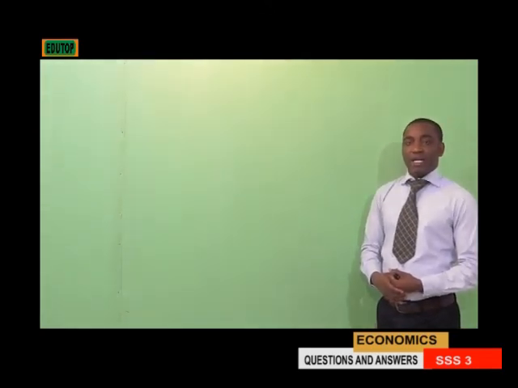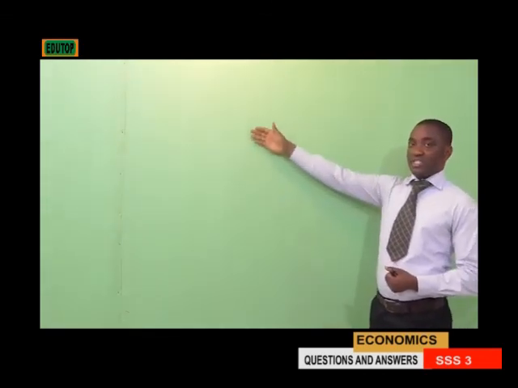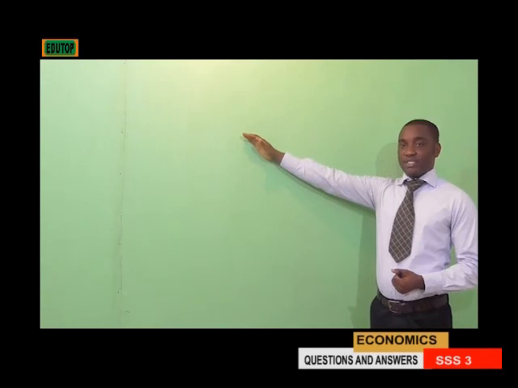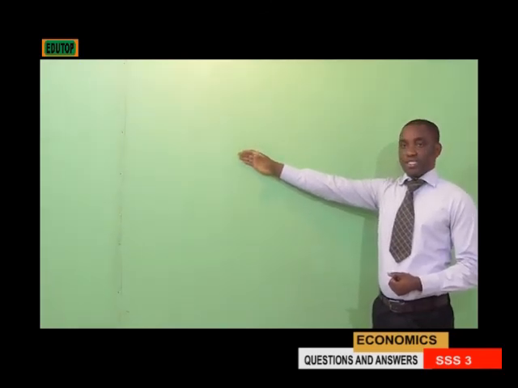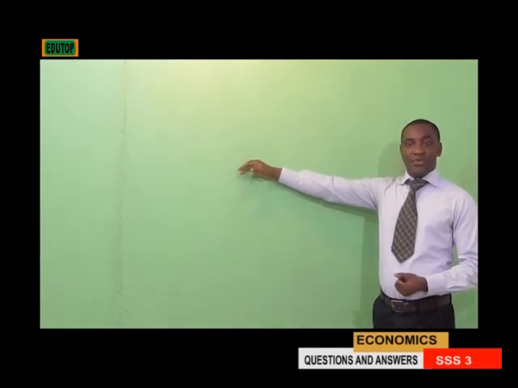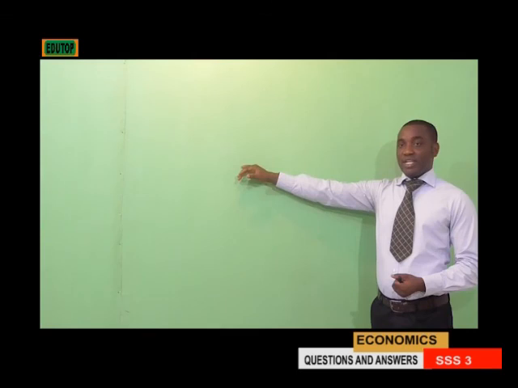And the last one, number 5, the International Bank for Reconstruction and Development, which is IBRD, is important to developing nations because it gives aid for defense. No. B, it offers loan for public projects. Yes. C, it offers aid to finance private projects. No. And D, it gives loan for legal procedures.